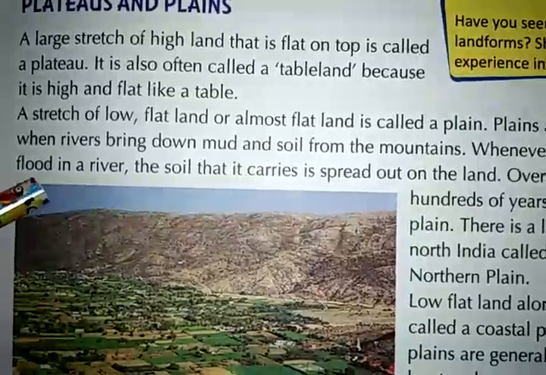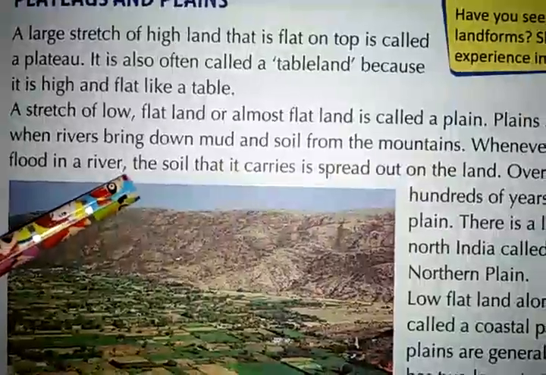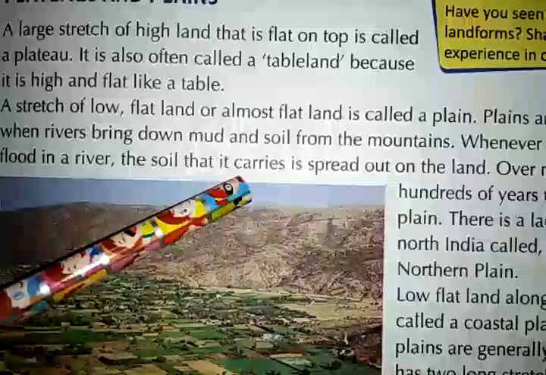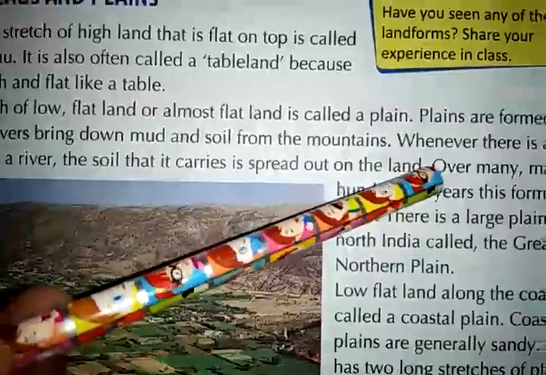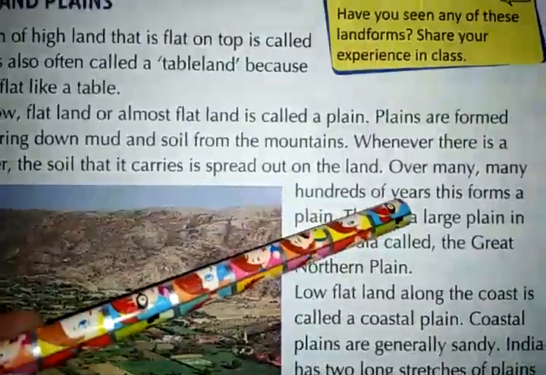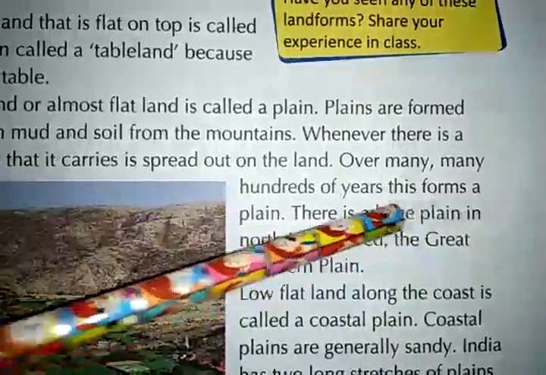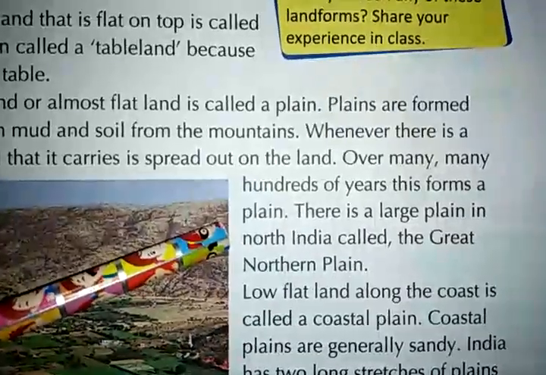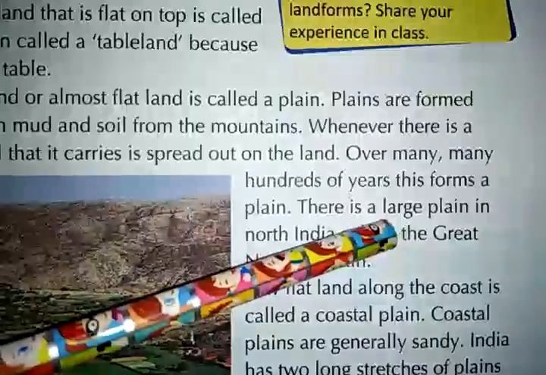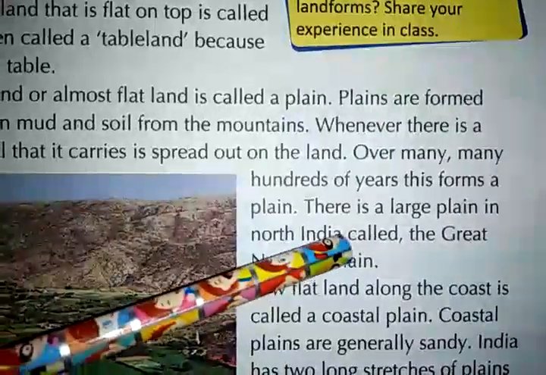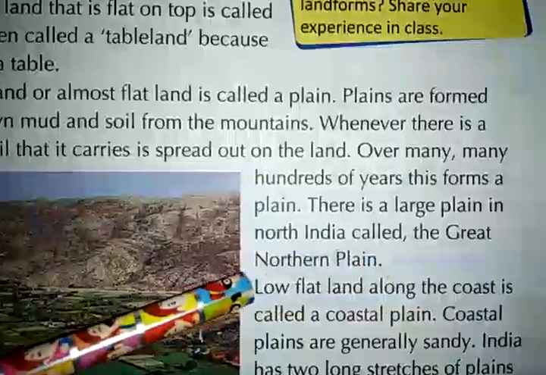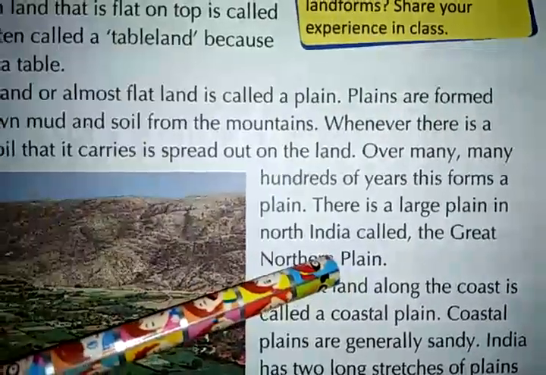Whenever there is a flood in a river, the soil that it carries is spread out on the land. Over many hundreds of years, this forms a plain. There is a large plain in North India called the Great Northern Plain.